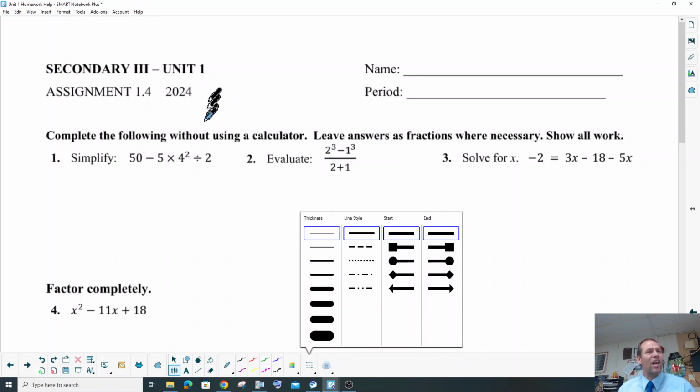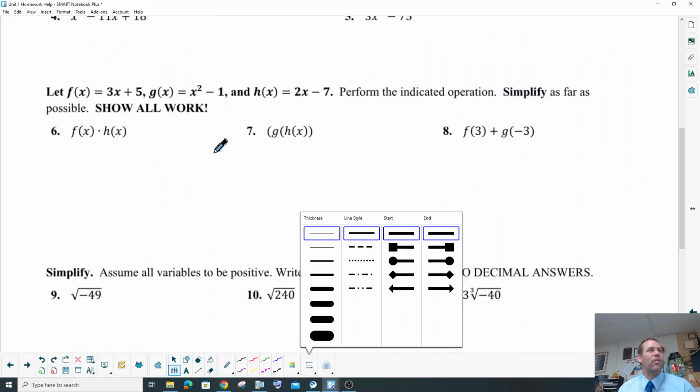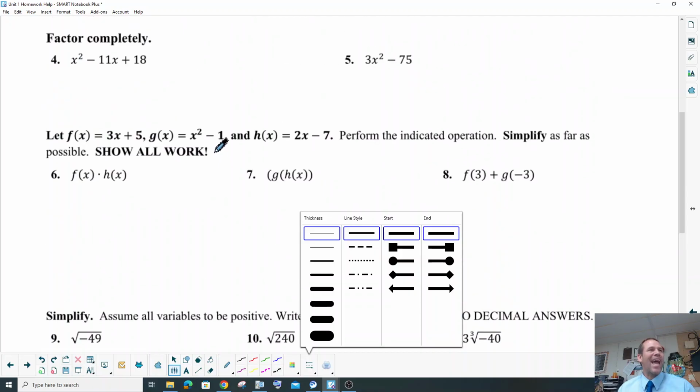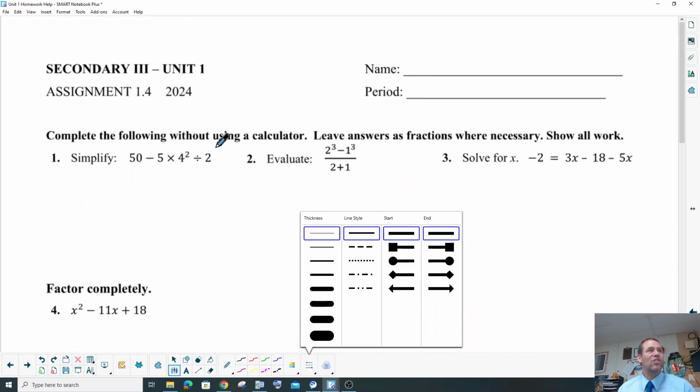Okay, so this is a kind of a big review worksheet. Or is that 1.3? Let me see. Yeah, kind of a big review worksheet, but then we also have our square roots. So it's good to review everything we've learned so far and keep rolling with it, keep going.